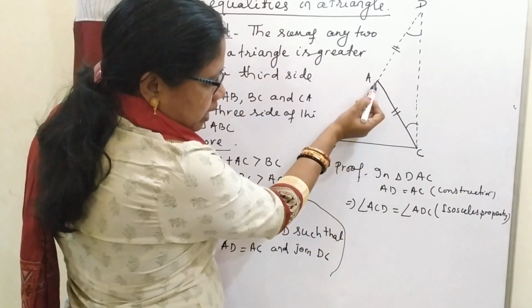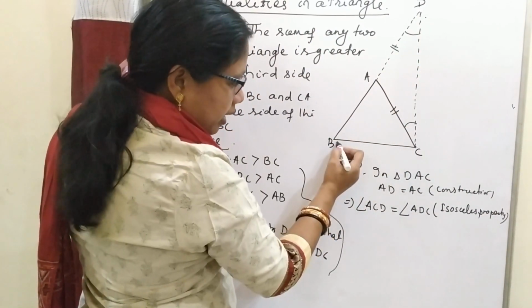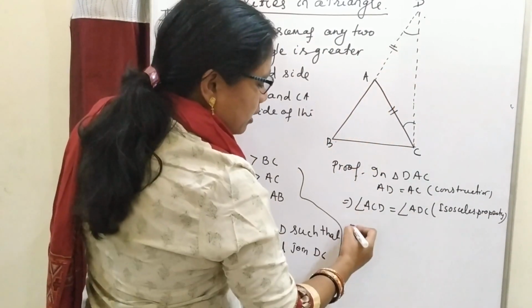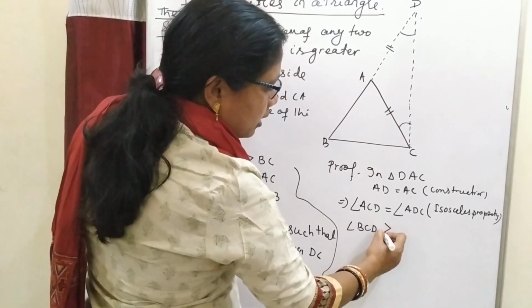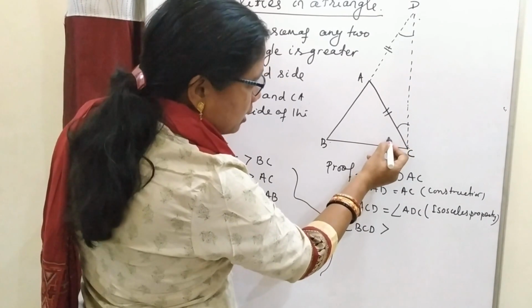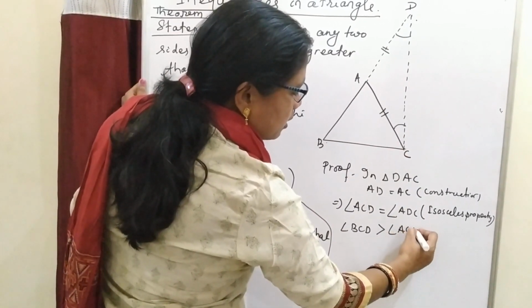So this angle ACD is the part of the angle BCD. That means angle BCD is greater than angle ACD.